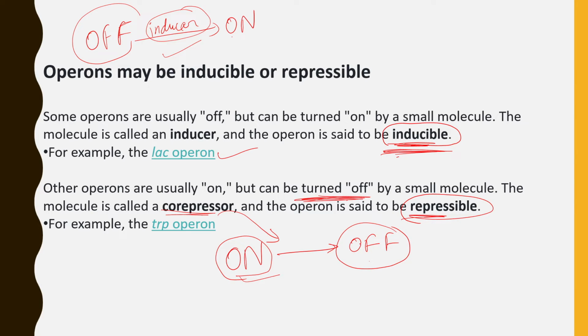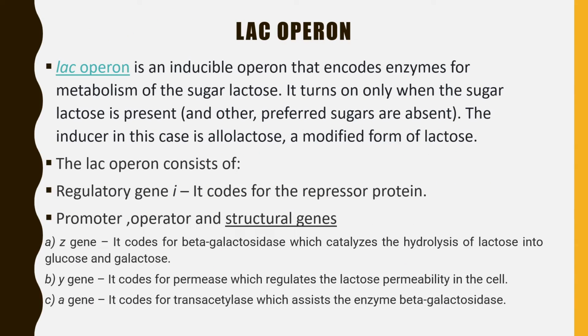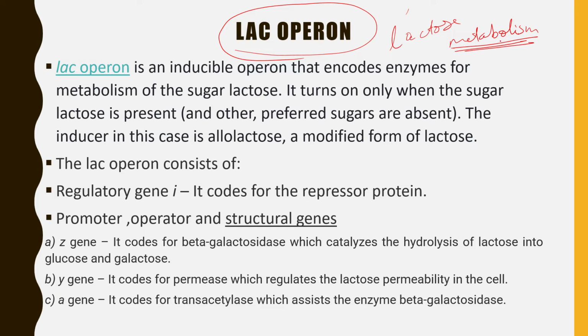Now let's move on to the example of Lac Operon. So this is Lac Operon. What is a Lac Operon? Just right now we studied Lac Operon is the inducible operon. Okay, and what is Lac Operon used for? The function of Lac Operon is that it is used for lactose metabolism.